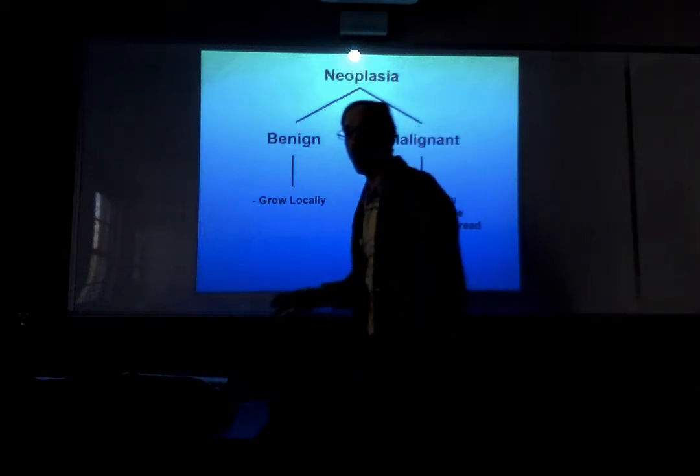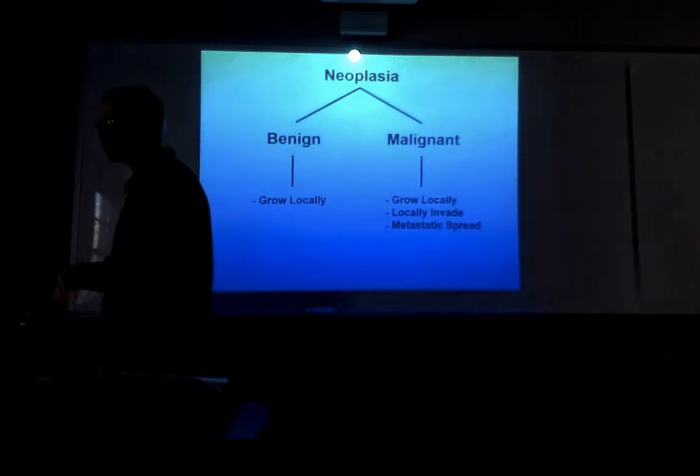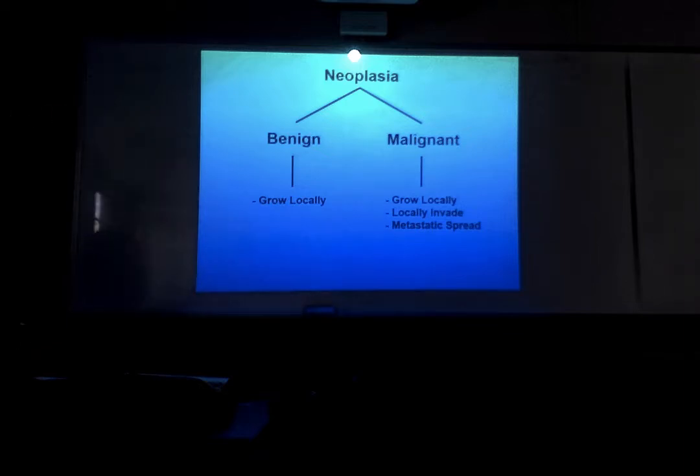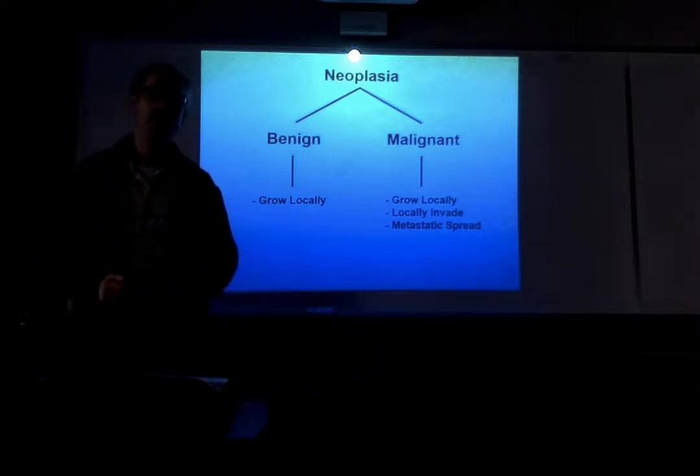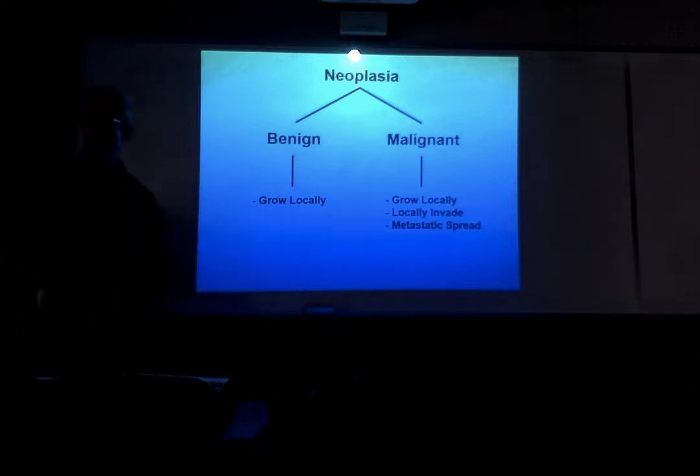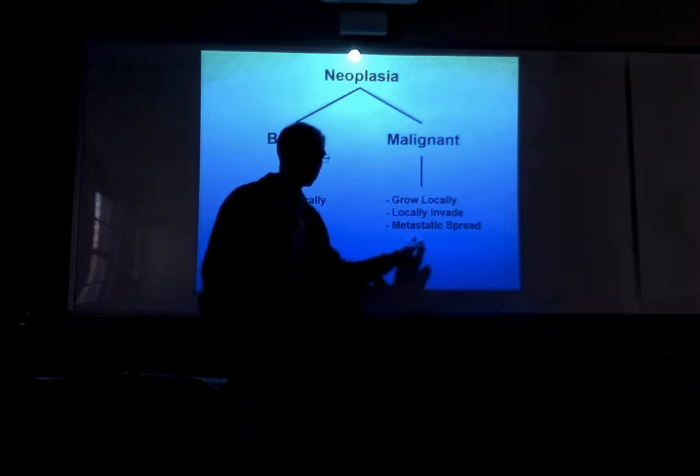They tend to get caught in small blood vessels like the sinusoids of the liver or the pulmonary capillaries of the lung, and they lodge there. And when they lodge there, they start to grow, and they make these little colonies that we call metastatic foci. That dissemination of cells is referred to as metastatic dissemination or metastatic spread.